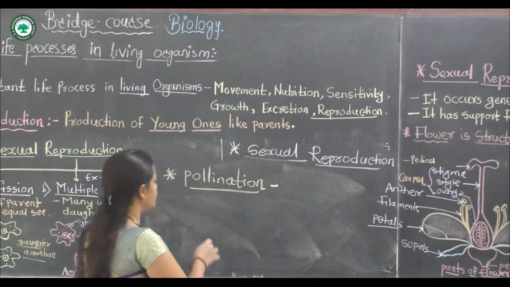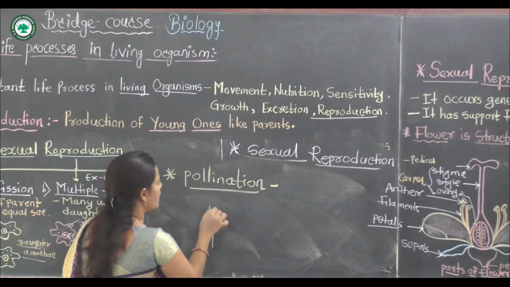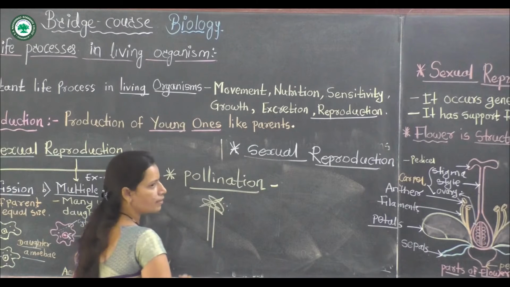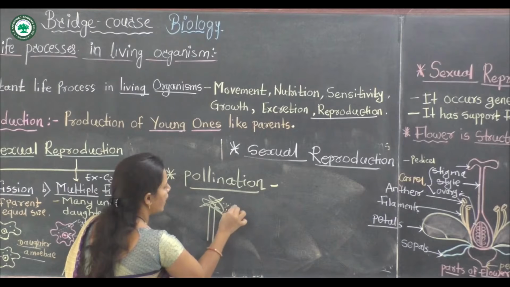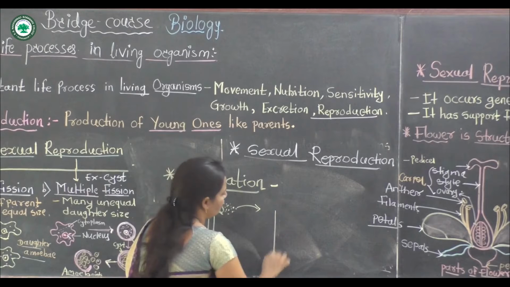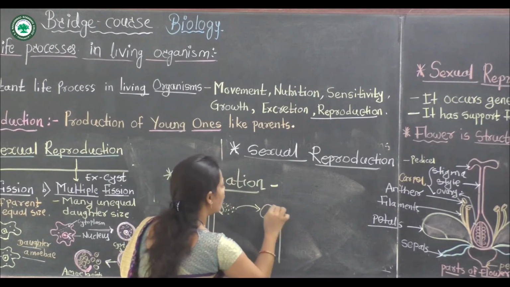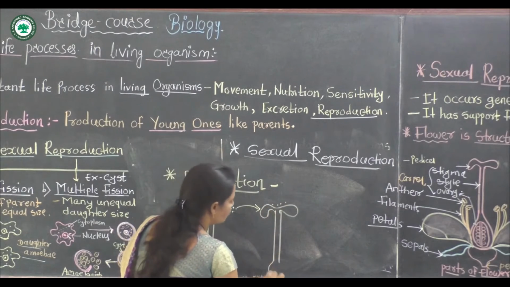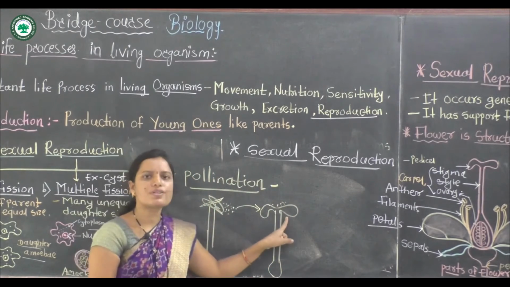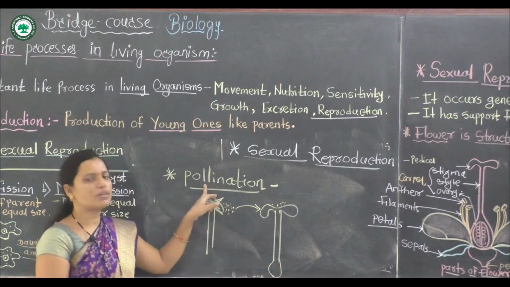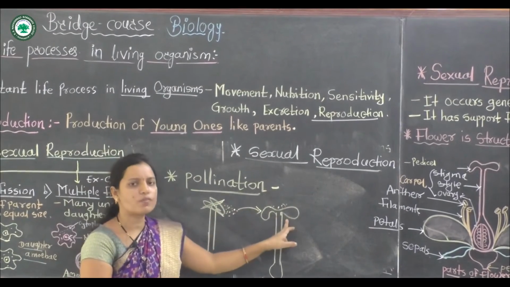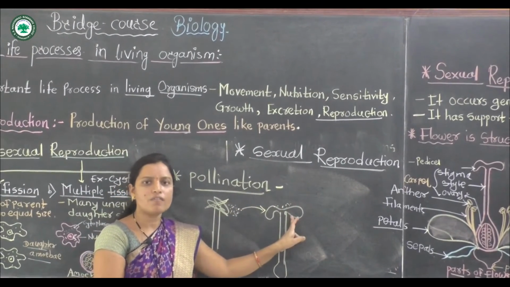You know these pollen grains are found in the anthers, and after maturation of the anther, it dehisces, and these pollen grains are transferred from the anther to the stigma of the flower. This process is called pollination. Understand, pollination means pollen grains are transferred from anther to stigma of the flower.